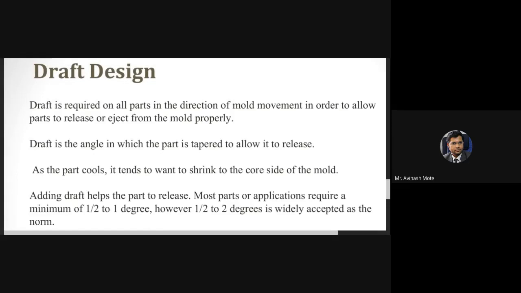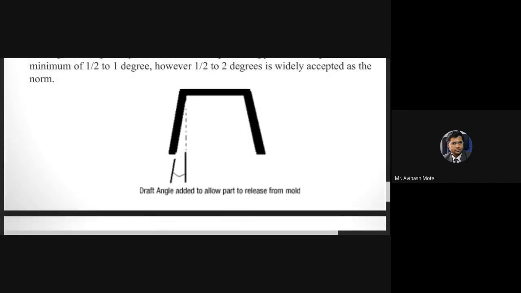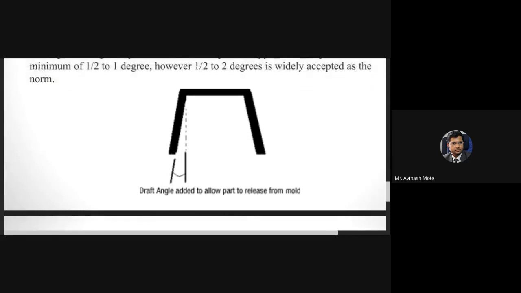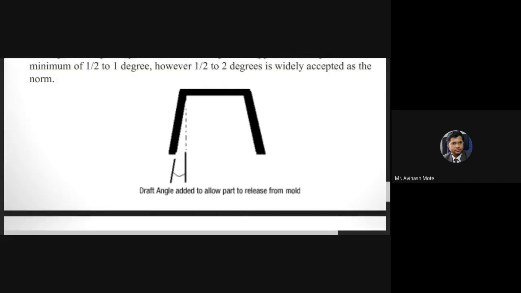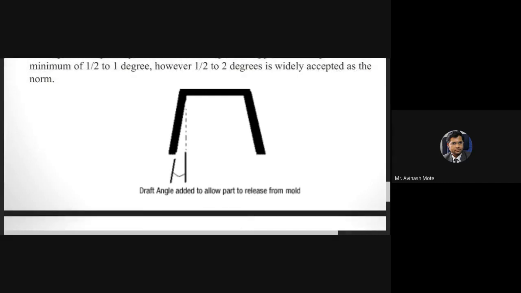Okay, the last one, the draft. Very simple one. See, why is draft required? We'll go directly to the figure and then come to the explanation. Suppose that instead of this tapered way, this particular cavity, or this mold, is of a rectangular type shape, open type rectangular, or open type square. That means this is straight, instead of being inclined. And your product is also of the same rectangular or square type shape.